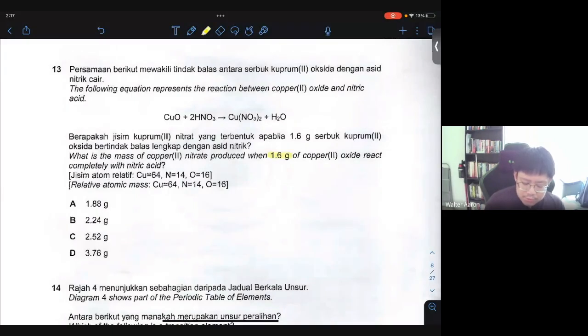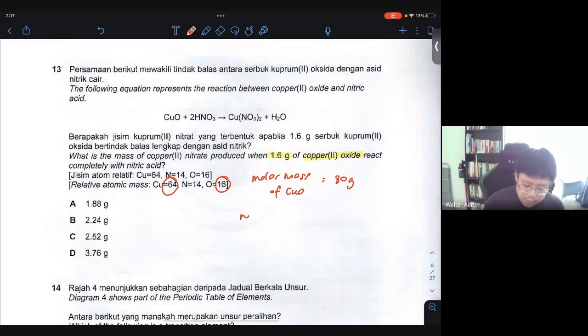You have 1.6 grams of copper oxide, so we first calculate the molar mass of CuO, which is 64 plus 16. That should give you 80. So the molar mass of copper oxide is 80 grams per mole.